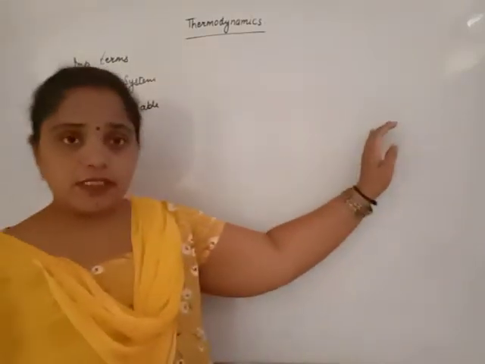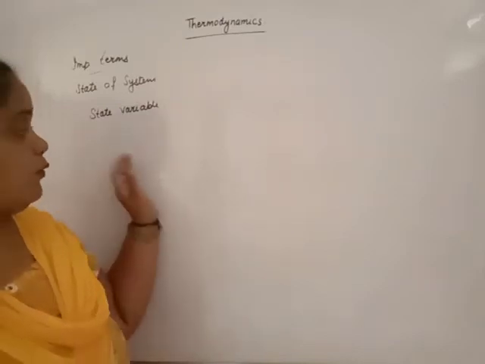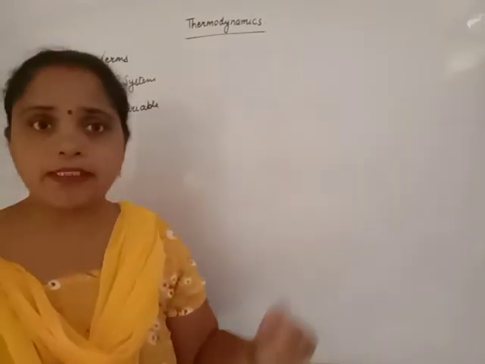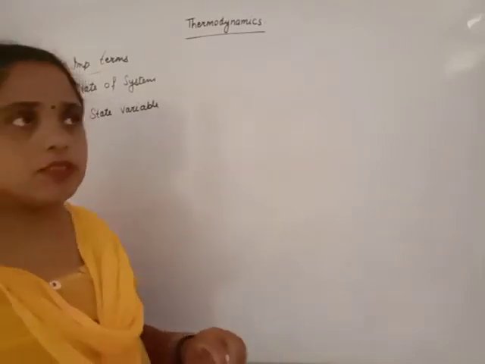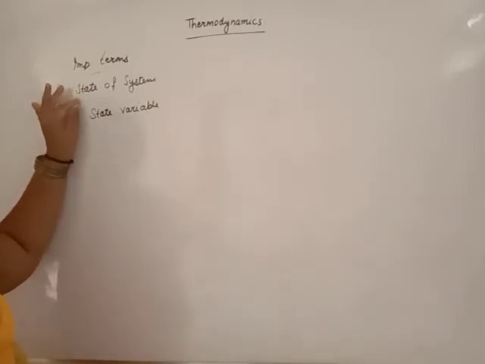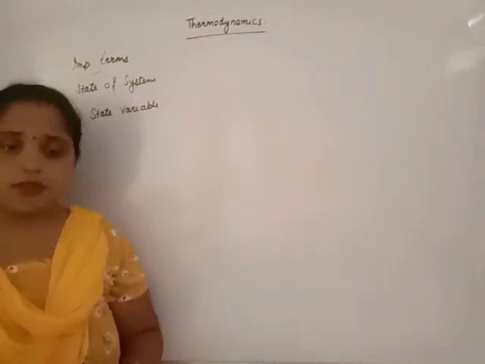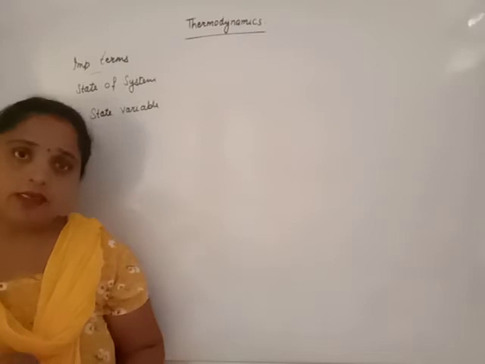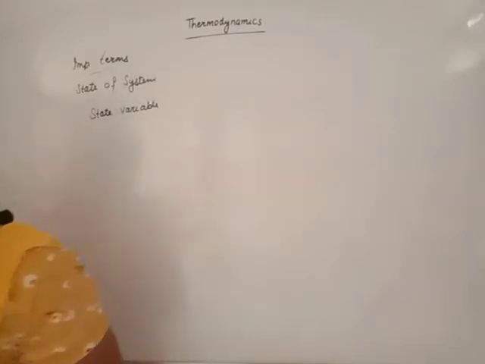Physical state will change from solid to liquid, liquid to gas. Volume will change by applying pressure. Pressure will also change. All these conditions of the process are known as the state of the system, and when these conditions change as the process goes on, that is known as state variable.